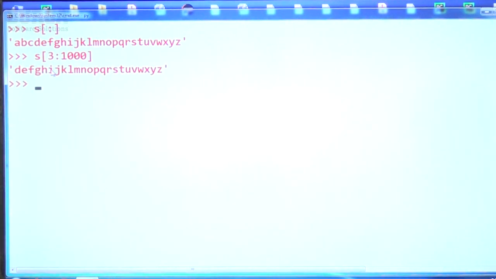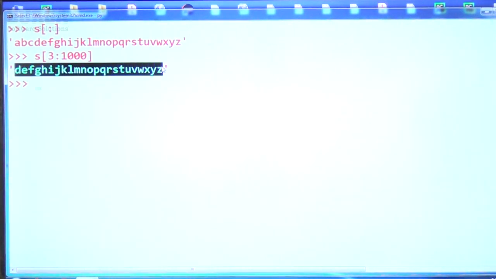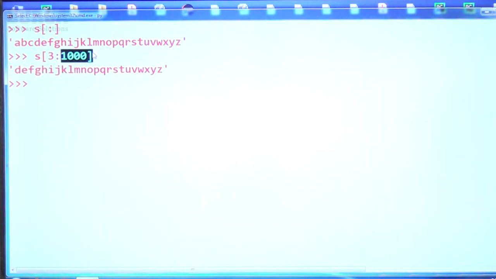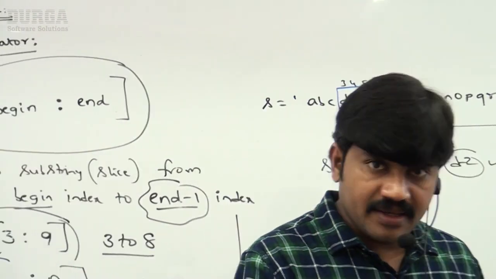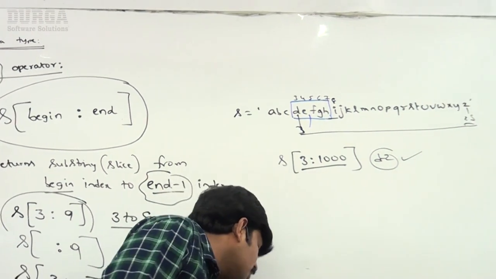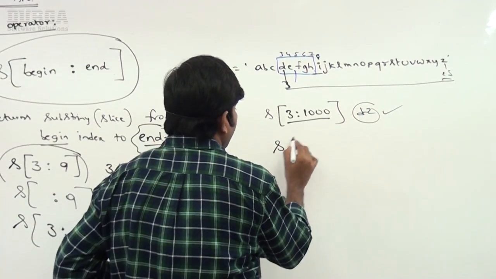D to Z. Even though we are considering 1000, we are never going to get any index error, because even though the 1000 index is not there, the slice operator never raises an index error. Clear, right?